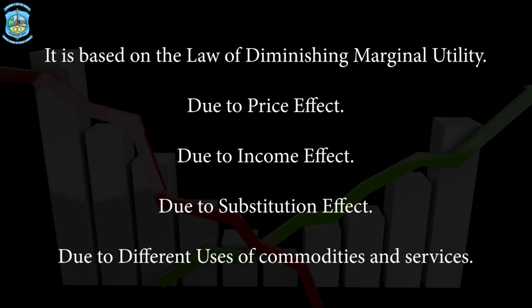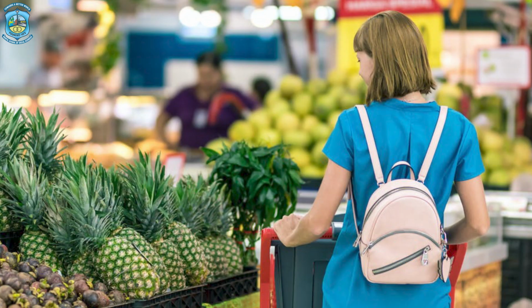Number 5, there are persons in different income groups in every society, but the majority belongs to the low income group. The downward sloping demand curve depends particularly upon this low income group, as common people or ordinary people would like to buy when the prices are low and would like to curtail the consumption when the prices are high. Whereas the rich have no effect, as they are capable of buying the same quantity at even higher prices.